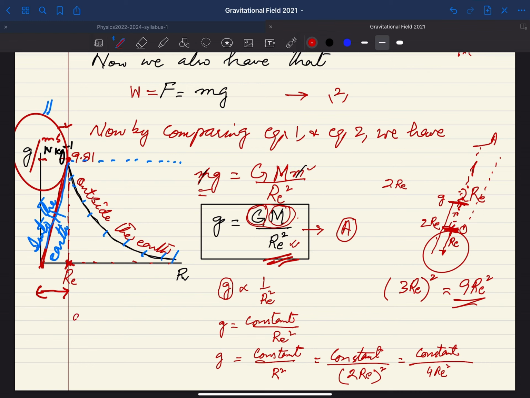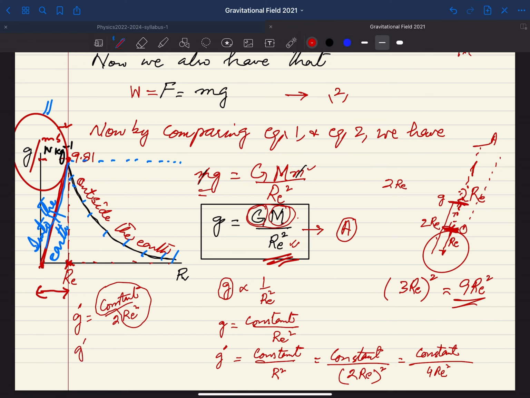I am writing on this left side, small g is equal to constant, but remember that here we have actually changed g from small g to another value, and we are mentioning this as g dash. So g dash is equal to constant over 2 Re square. But what is this thing?